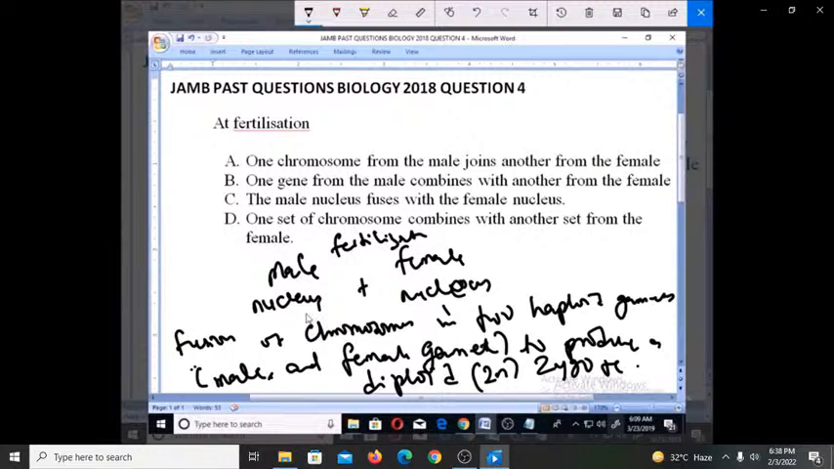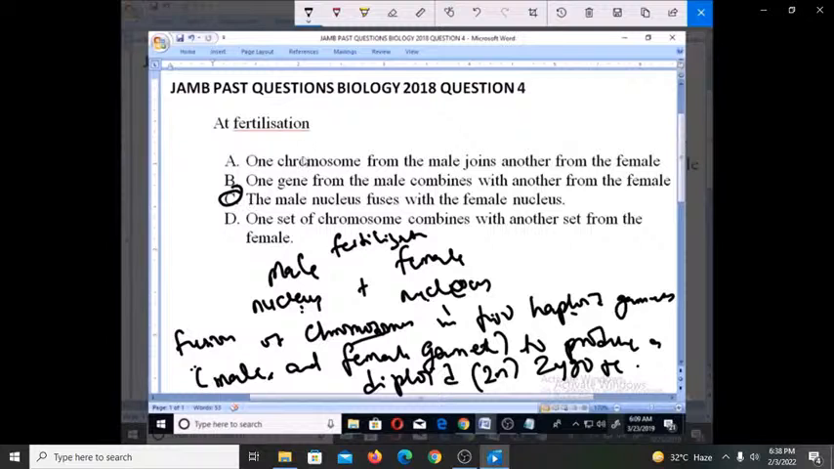But on the surface, you can say that fertilization is the fusion of the male nucleus and the female nucleus. So what part of this nucleus is actually fusing? It is actually the chromosomes of the two haploid gametes from the male and female to produce a diploid zygote. So that is what happens. Now, the option that is very close to this is C.